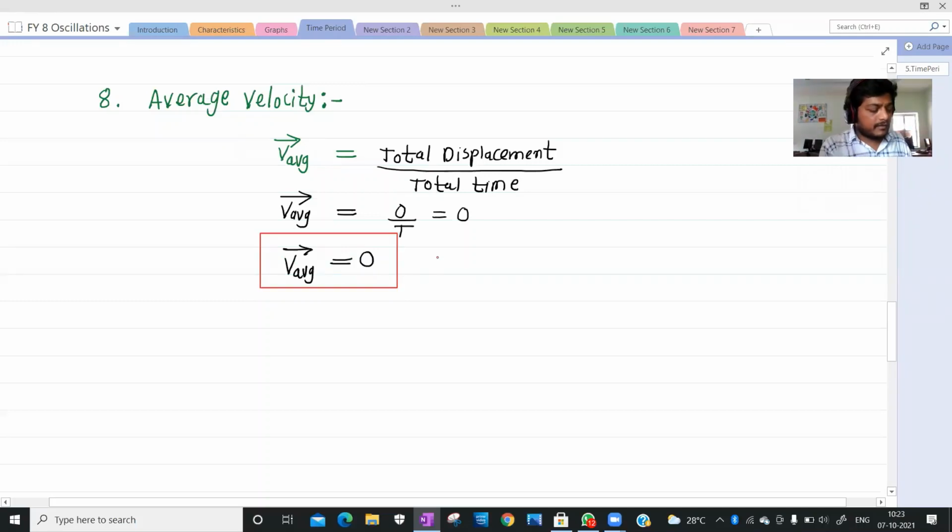Okay, next, the ninth one. Ninth one is the expression for time period and amplitude in terms of V maximum and A maximum.